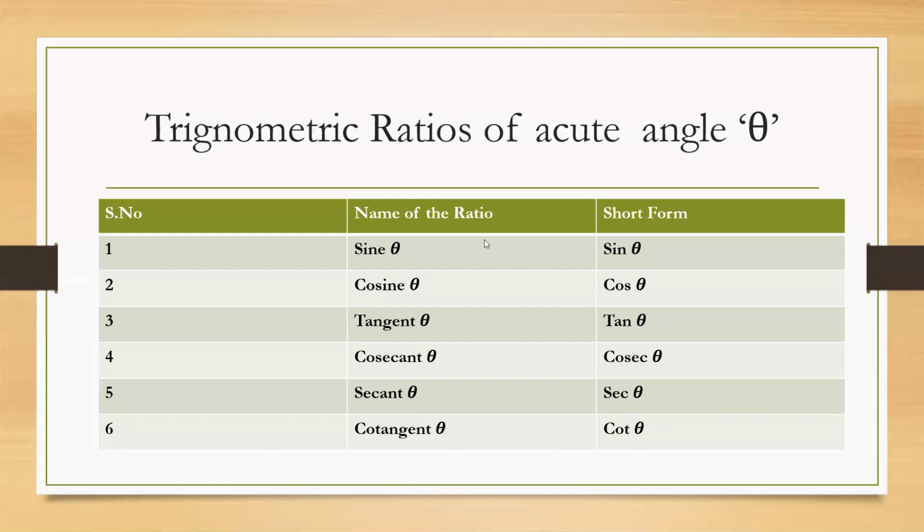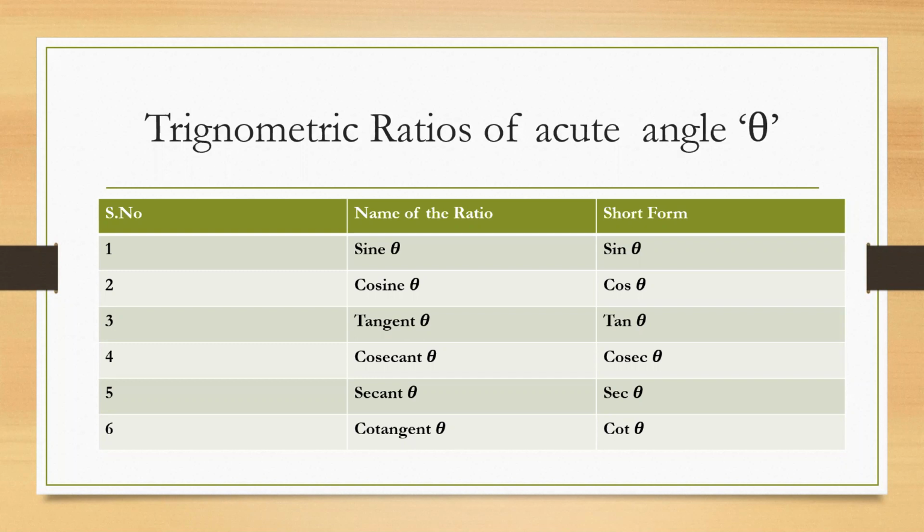See, trigonometry is a new branch of science. Whenever you go to a new country, you will see new people. You have to acquaint yourself with new people and a new language. So trigonometry is a new world which secondary students are entering. In that new world, if you acquaint yourself with the 6 members, the entire trigonometry is over. So first of all, you have to acquaint yourself with the 6 members.